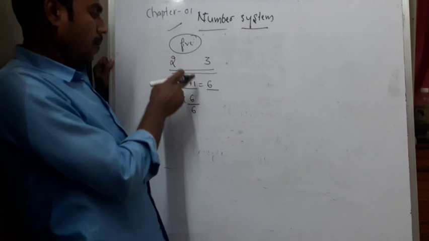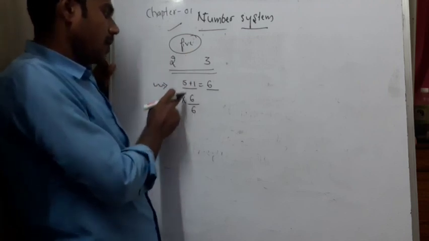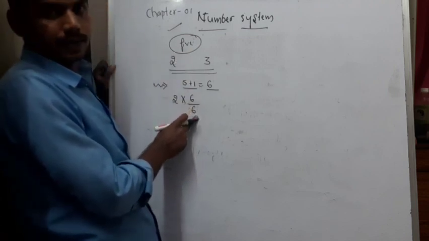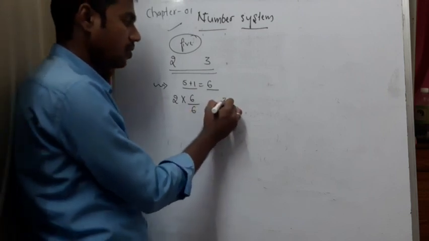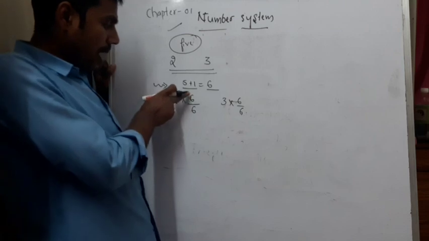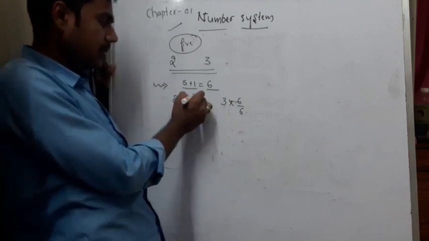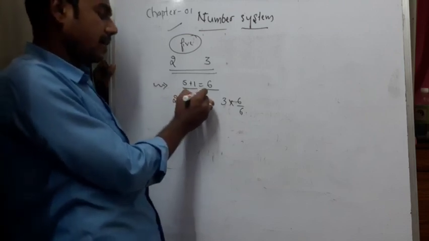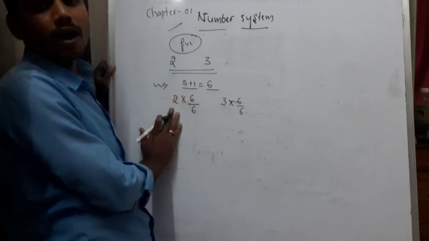See, 2, multiply and divide by 6. And for 3 also, multiply and divide it by 6. So, if I multiply and divide by 6, 6 1s are 6, 6 1s are 6. Again, what is remaining? 2 1s are 2. It will not alter the value.